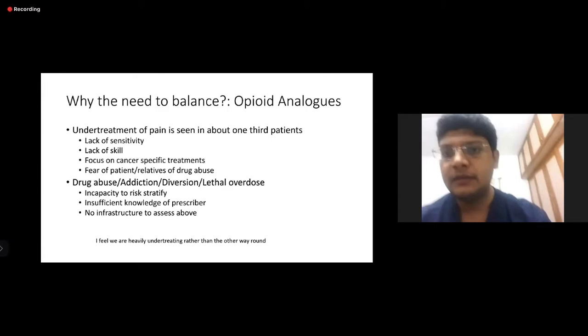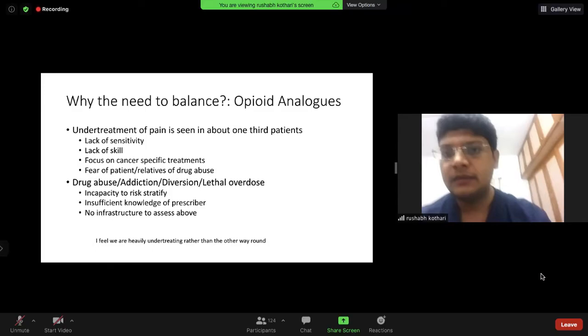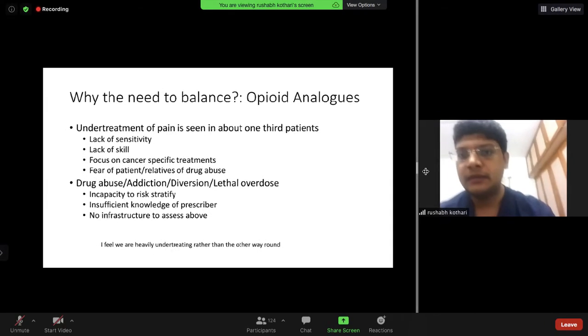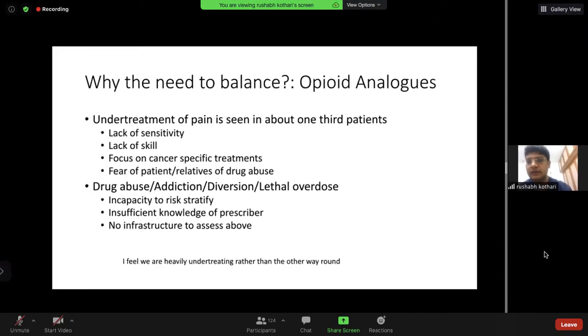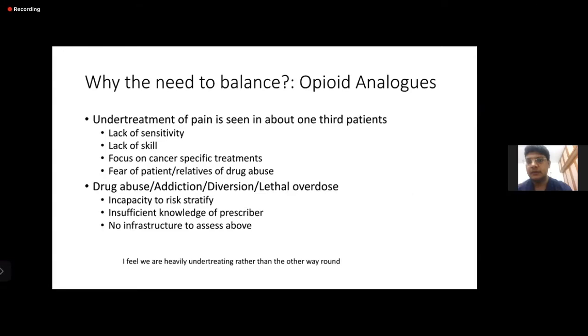Why is there a need to balance, especially for opioids? On the one side, there is under-treatment of pain, as seen in about 1/3 of the patients. This is data based on Western data. I think it would be much more for Indian patients. Why is there under-treatment of pain? Either it is due to lack of sensitivity on the physician's part, lack of skill, more focus on cancer-specific treatments, and fear of patient and relatives of drug abuse.